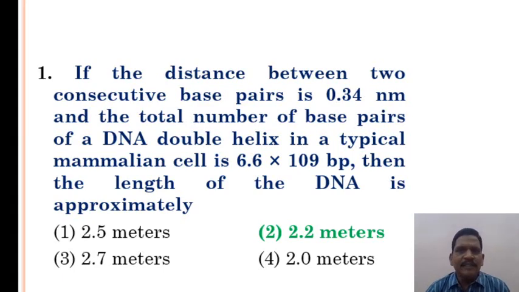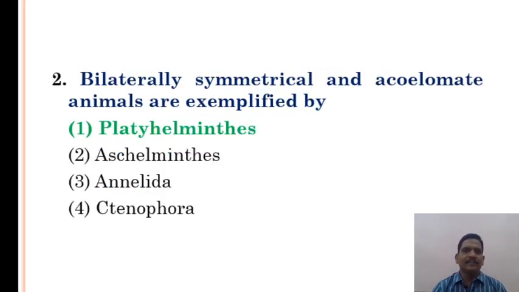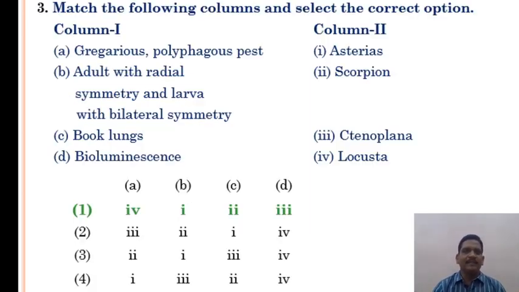If the distance between consecutive base pairs is 0.34 nanometer and the total number of base pairs of a DNA double helix in a typical mammalian cell is 6.6 × 10^9 base pairs, then the length of the DNA is approximately 2.2 meters, which is the correct answer. Bilaterally symmetrical and acoelomate animals are exemplified by Platyhelminthes.